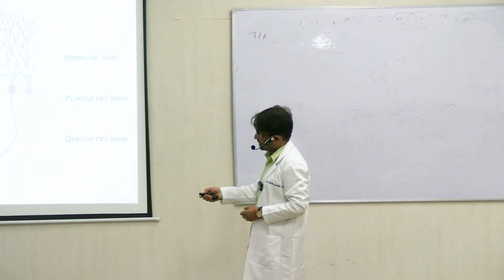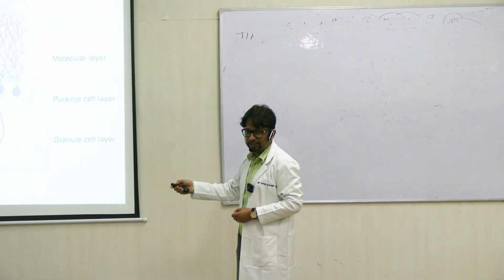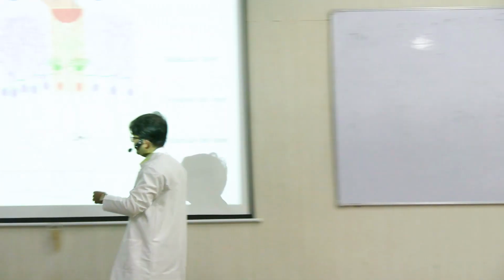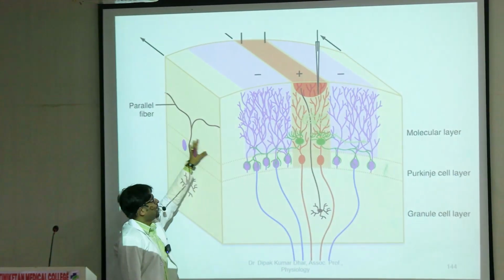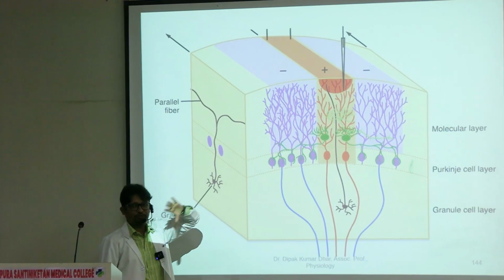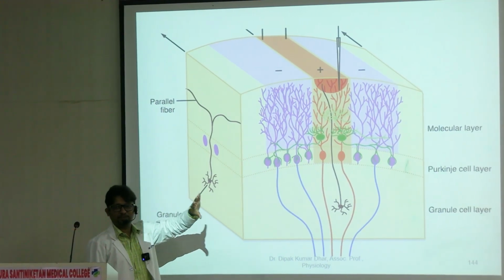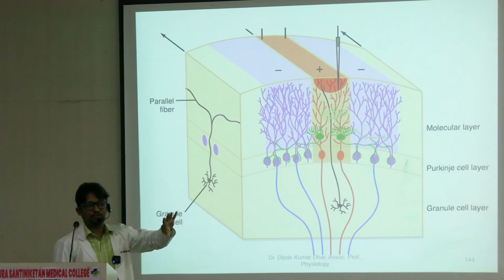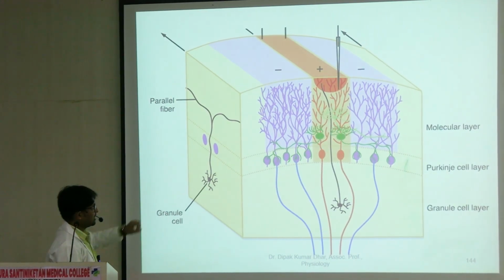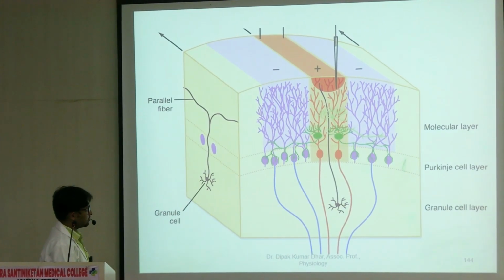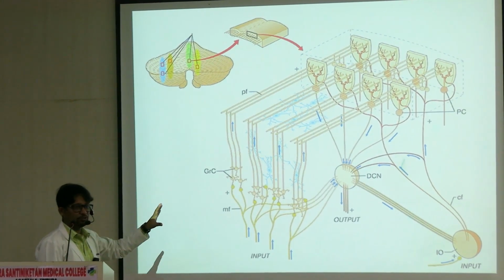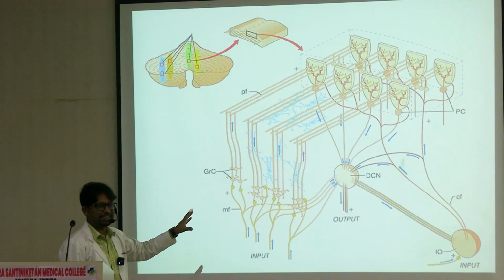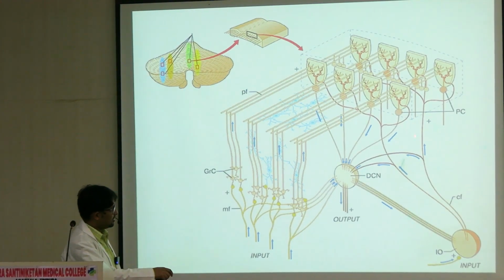You can see it ascending vertically to the molecular layer, and in the molecular layer it divides in the form of a T. These branches, like the arms of the T, are the fibers which form the parallel fibers of the cerebellum. So these are pictures just to give a perspective of how things are arranged. Again, I'll just repeat.